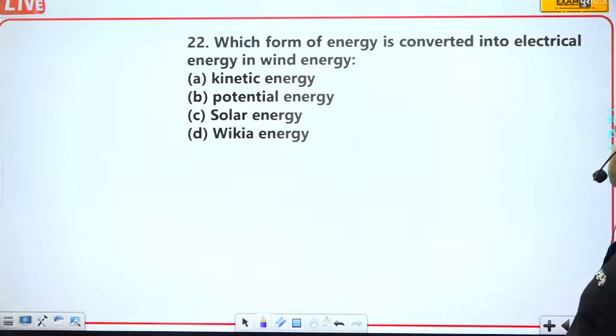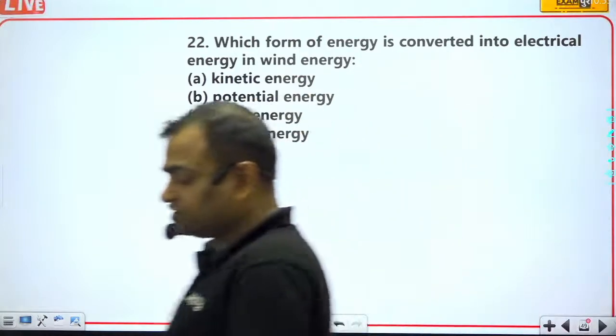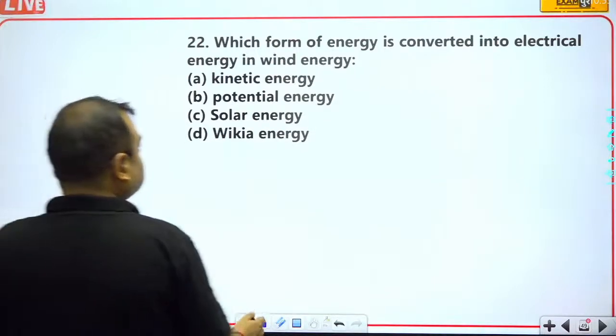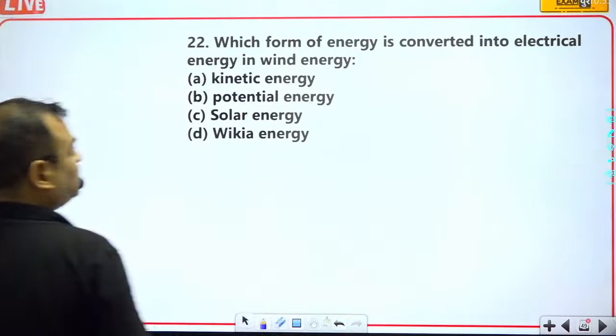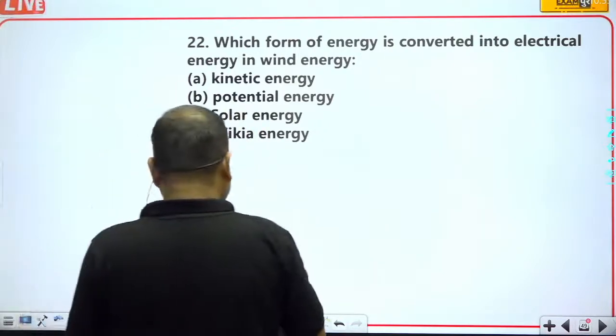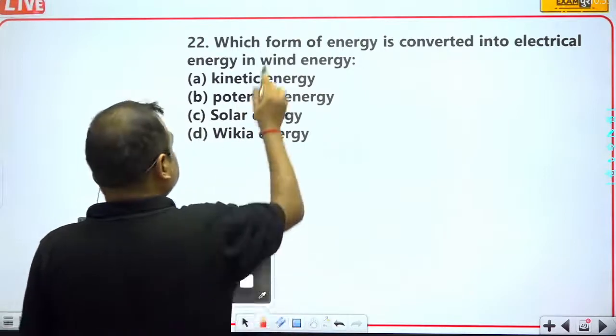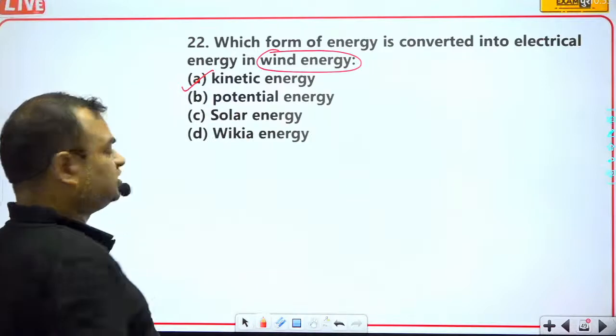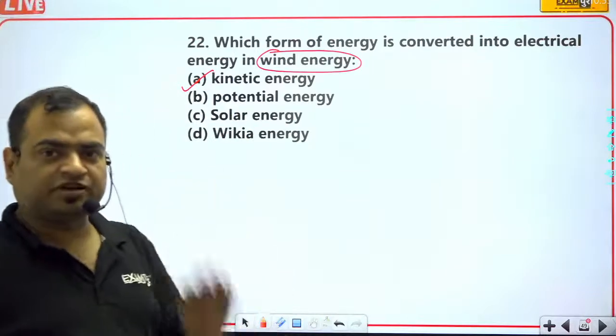Which form of energy is converted into electrical energy in wind energy? Actually, wind has kinetic energy, because the air molecules keep on moving continuously and hit the blades of the turbine.